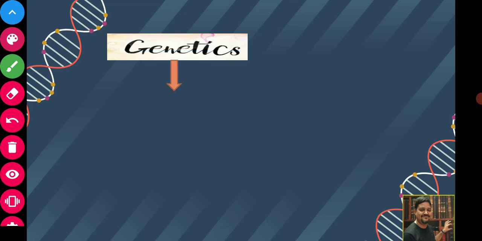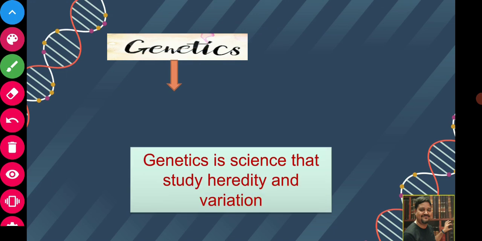What is genetics? Genetics, we know, is a science that deals with heredity and variation. Many times we get confused that genetics is the science which only deals with heredity, but it is not like that. Genetics is the science which deals with heredity as well as variation. It tells how things are transmitted from one generation to another, and during that transmission how variation arises. So this is what genetics is.